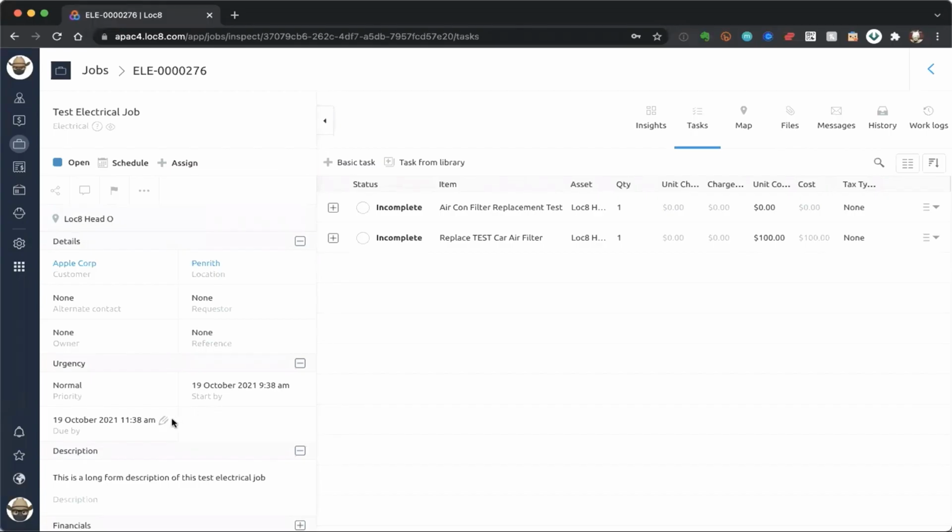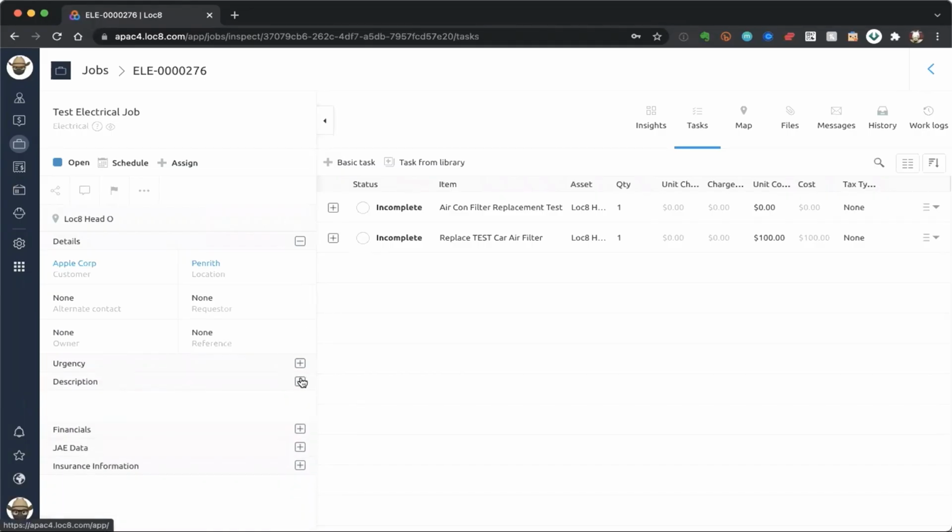And I'm just going to make certain that when the job needs to be started by and when the job needs to be finished by is also good. So these pieces of information are fine. And what I'm ready to do at this point is actually allocate or assign this particular job to one of my technicians, one of my team. Now I can do this right here, and it's very, very easy to do. And what I'm going to do is two scenarios here.